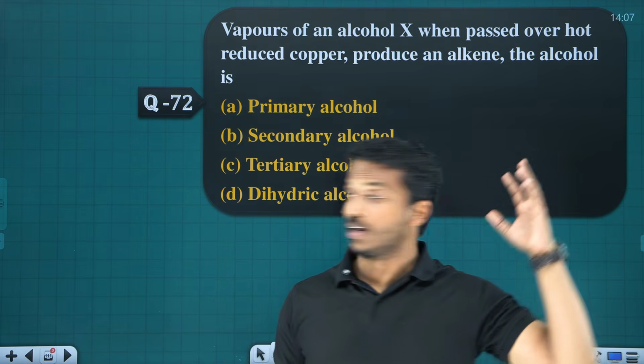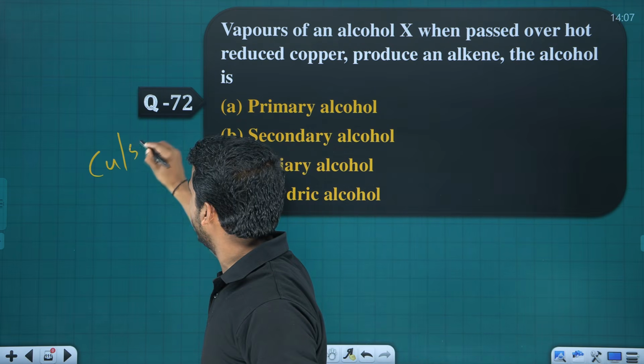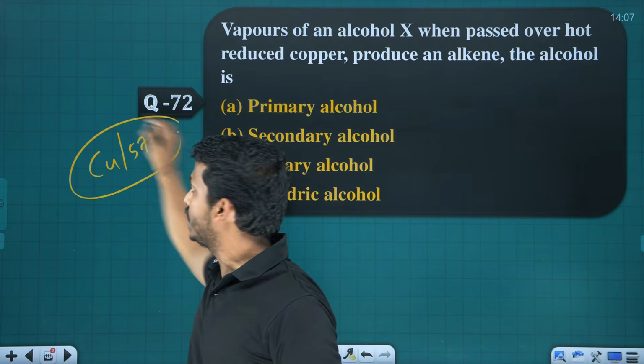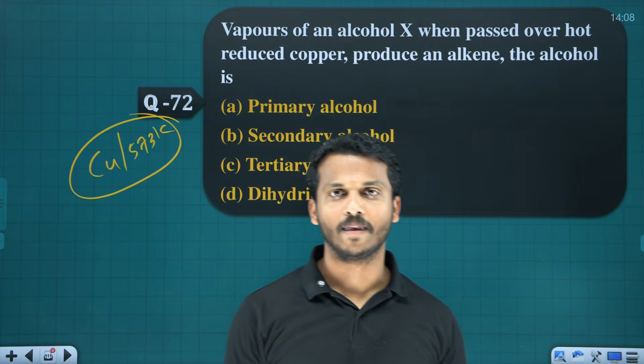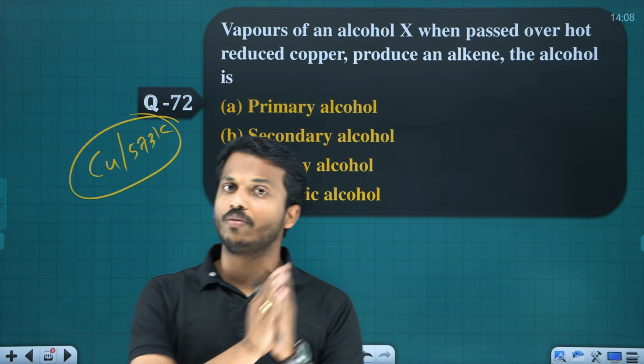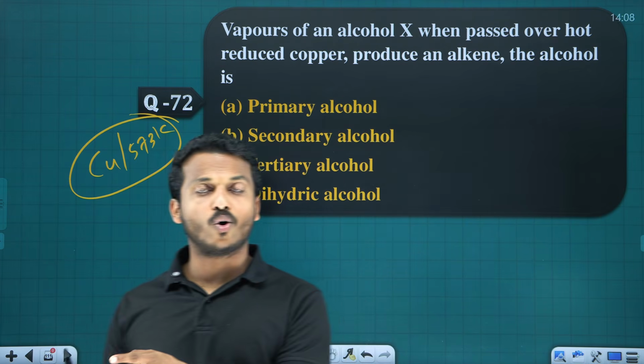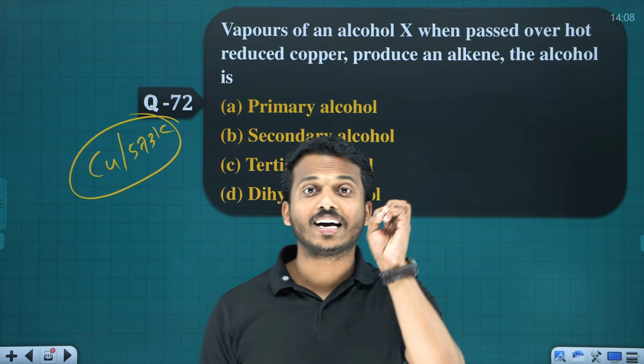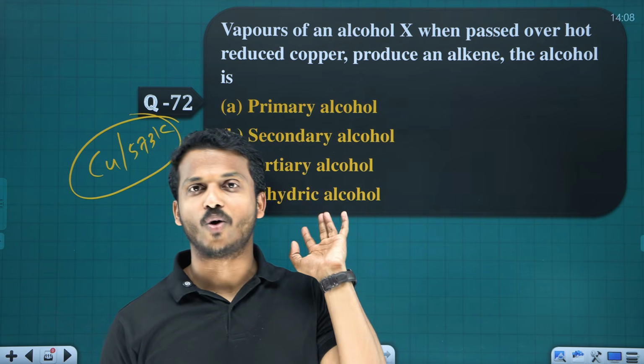Copper at 573 K. You may have studied that it is a mild oxidizing agent. I told you primary alcohol on oxidation gives aldehyde. Secondary alcohol on oxidation gives ketone. Tertiary alcohol does not undergo oxidation.